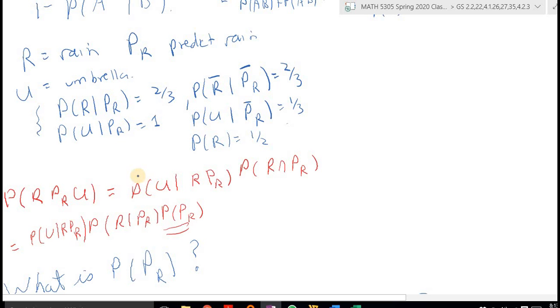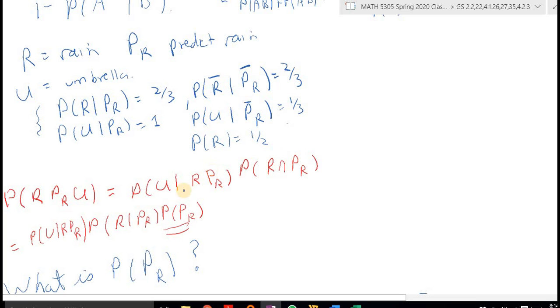So let's look at one particular event. The probability of R, PR, and U. That's the probability that it rains, rain is predicted, and Mr. Pickwick takes his umbrella. Now, to get the probability that he takes his umbrella, that depends on prediction. But I can write it this way. The probability of U given RP times the probability of RP. This R intersect PR, that's the same thing as RP, right? As I said, that's a shorthand. Right. Now, the probability of U given RP,